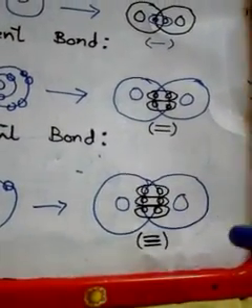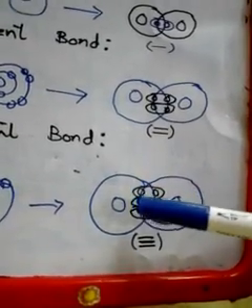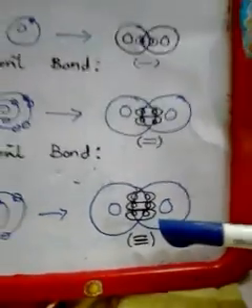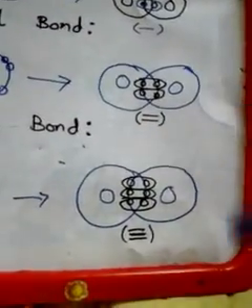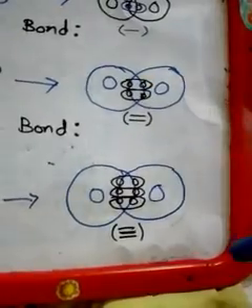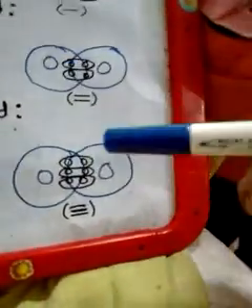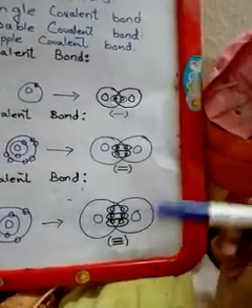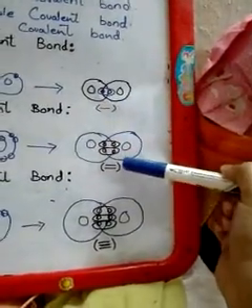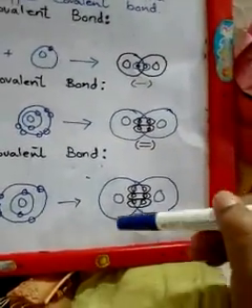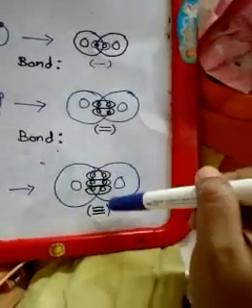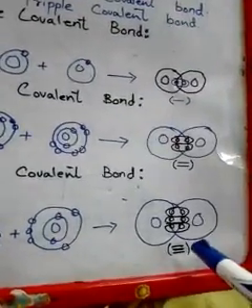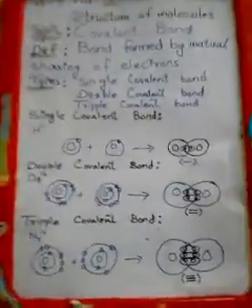How can you explain this? One atom shares 1, 2, 3 electrons. The other atom also shares 1, 2, 3 electrons. I have also color differentiated them so that you can understand it better. This is the atom and these are the shared electrons, and I have marked this with a circle so that you can understand how many electrons or bonds are involved. Alright, so here is one bond, here is two bonds, and there are three bonds because one atom shares three electrons from this side and three from this. They both form a pair and one pair forms a bond. So it is represented by three lines because it is sharing three electrons.